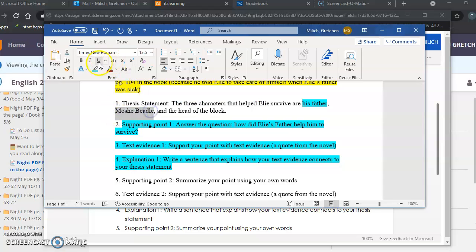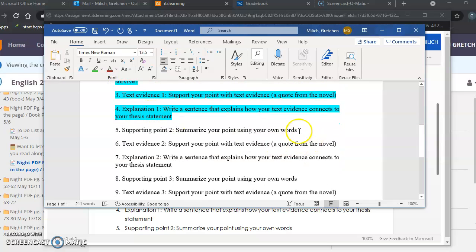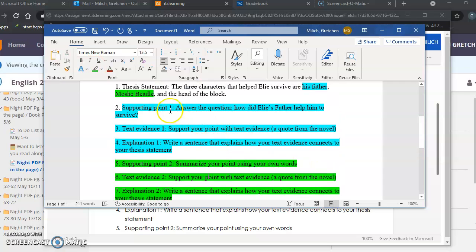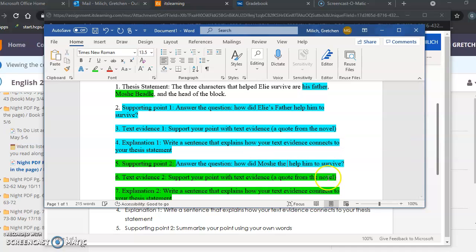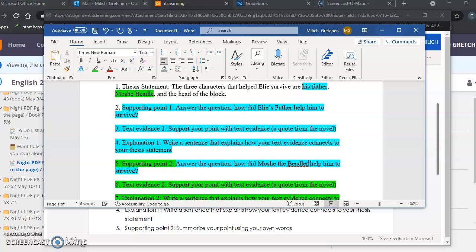Then I'm going to look at Moshe the Beetle. Let's make him a darker blue. That's kind of hard to see. We'll make him another color. Let's make him light green. So then same thing for him. This is going to be all about Moshe the Beetle. So I can use the same thing. Answer the question, how did? And then the only thing I'm going to change about this question is, how did Moshe the Beetle try to help him survive? Because he tried. It's not really his fault people didn't listen to him.